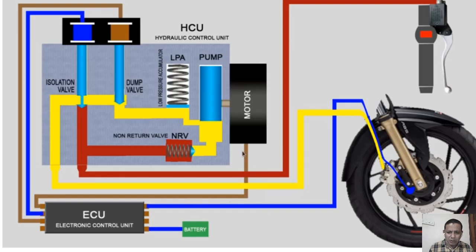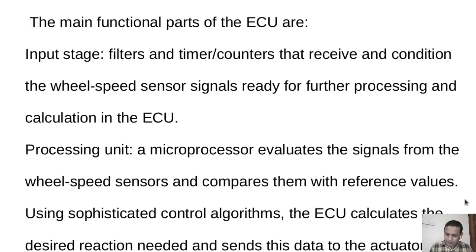It will decide whether the motor has to pump, whether the isolation valve has to work, and whether the dump valve has to work. All these things are decided by the ECU depending upon only one input, which is the speed of the wheel. The main parts of an ECU are the input stage. The input stage consists of filters, timers and counters that receive and condition the wheel speed sensor signal, ready for further processing and calculation in the ECU.